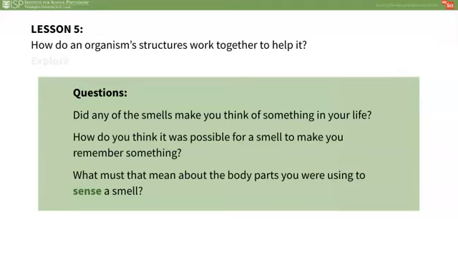Allow students to share examples such as the chocolate smell might remind them of a kitchen during cookie baking. Probe them further by asking how they think it is possible for a smell to make them remember something and consider what that must mean about the body parts that they were using to sense the smell. Some students may realize at this point that their brain and nose must work together in order for a smell to recall a familiar moment.